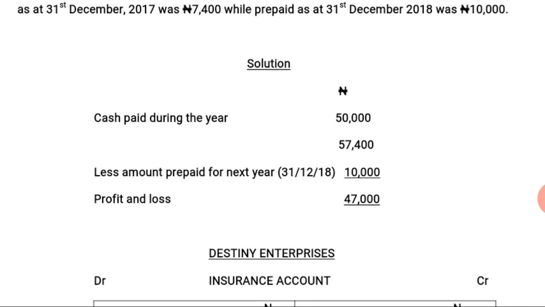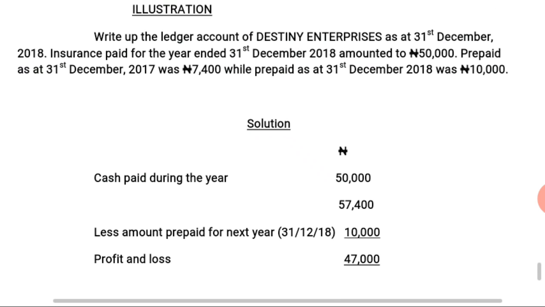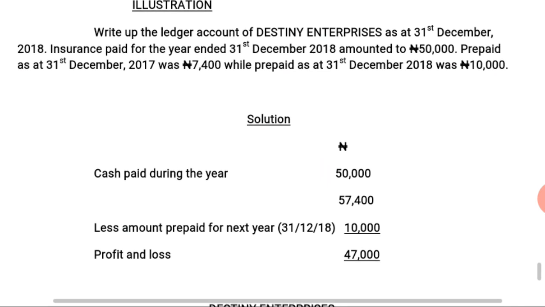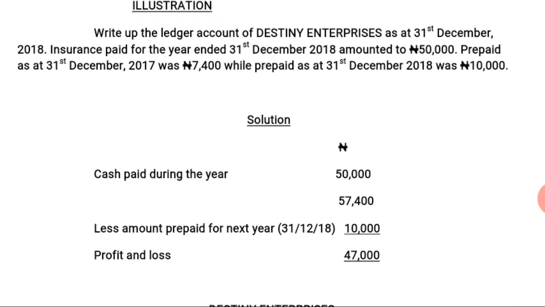So solution: let's just use the procedure first. Solution using the procedure. The total cash paid during the year is 50,000 naira. We add to it the prepaid brought forward from the last accounting year, 7,400 naira.